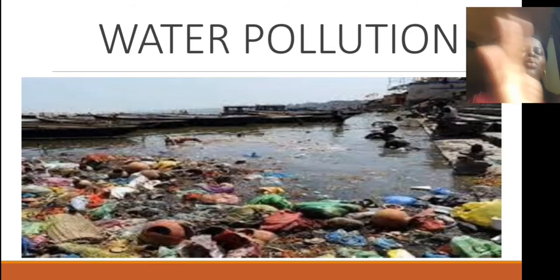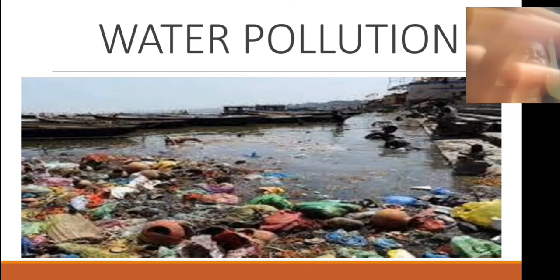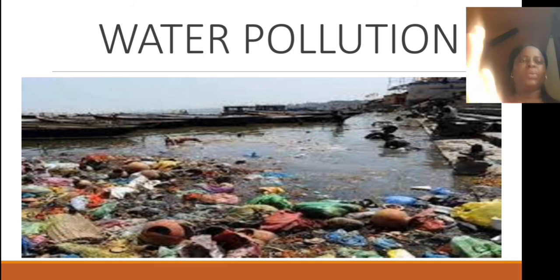So now look at the slide on water pollution. What can we see? Yes, we can see waste on the water body. It could be oil spillage. It could also be sewage and so on.